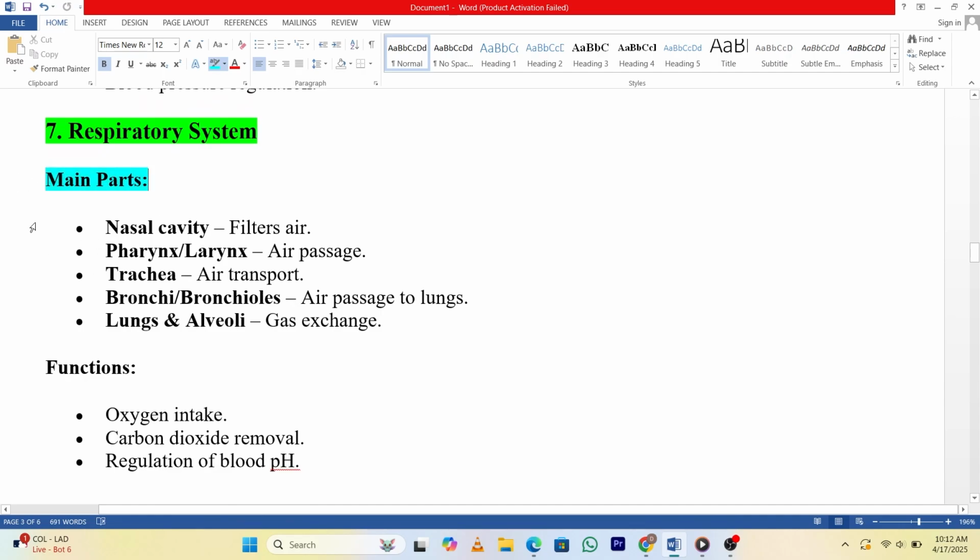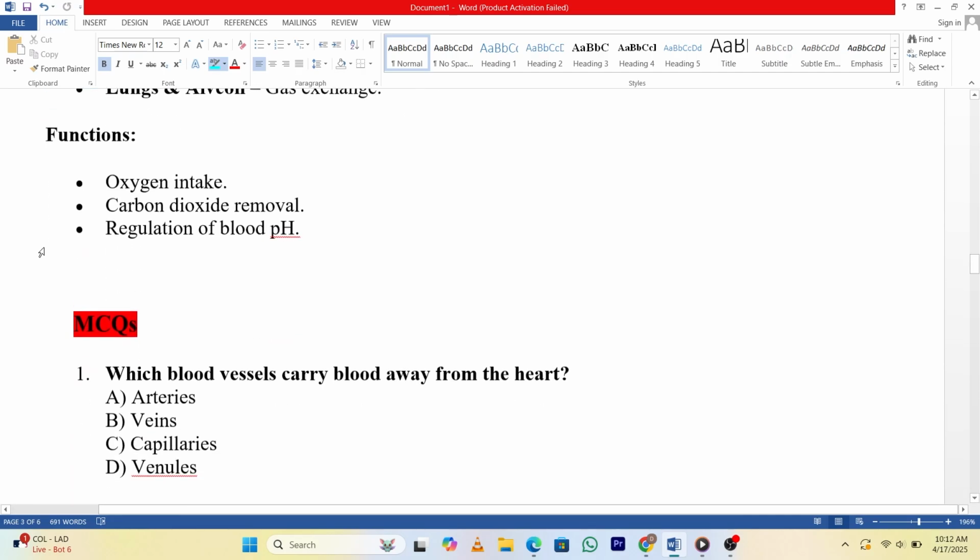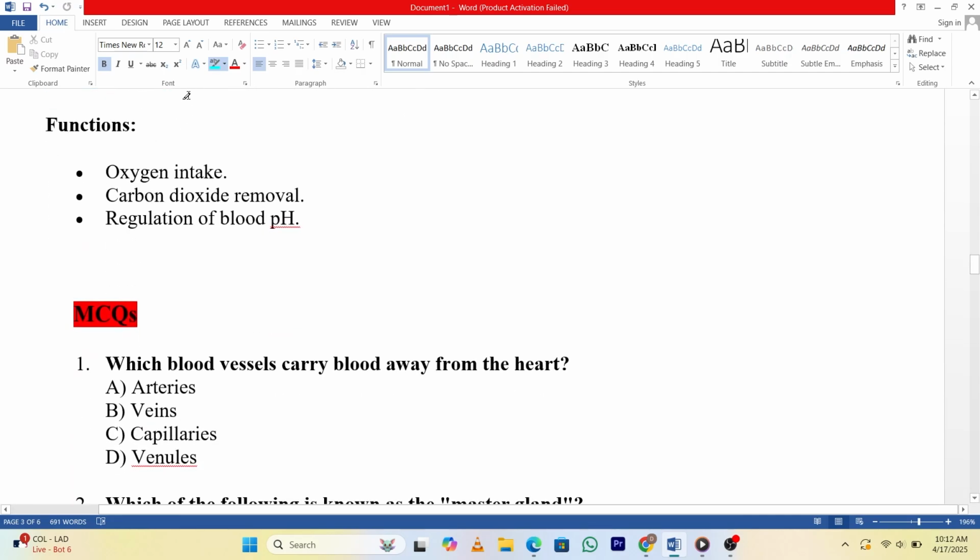7. Respiratory system. Main parts. Nasal cavity: filters air. Pharynx/larynx: air passage. Trachea: air transport. Bronchi/bronchioles: air passage to lungs. Lungs and alveoli: gas exchange. Functions. Oxygen intake. Carbon dioxide removal. Regulation of blood pH.